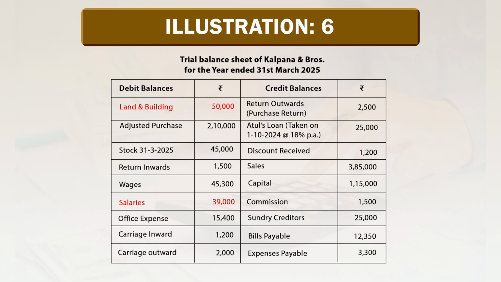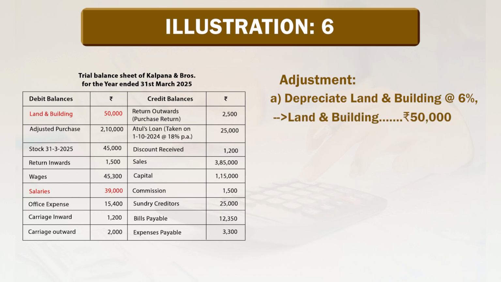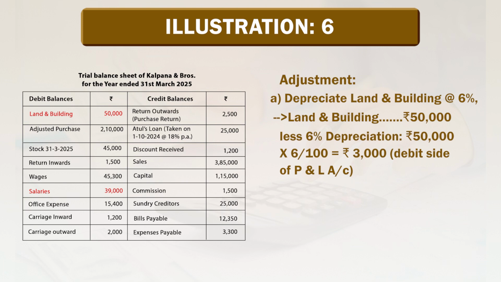On debit side, land and building is given 50,000. So, the adjustment for land and building is to depreciate land and building at the rate of 6%. Now, let us see the calculation for depreciation. Depreciation on land and building at the rate of 6%. Land and building is rupees 50,000 less 6% depreciation, 50,000 multiplied by 6 divided by 100. So, amount will be 3,000.